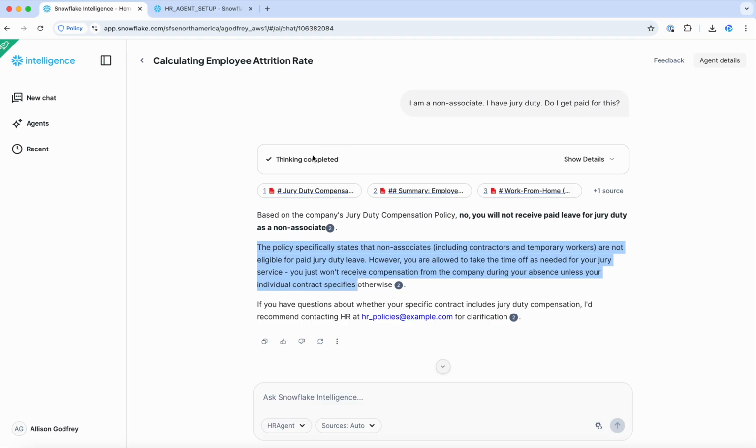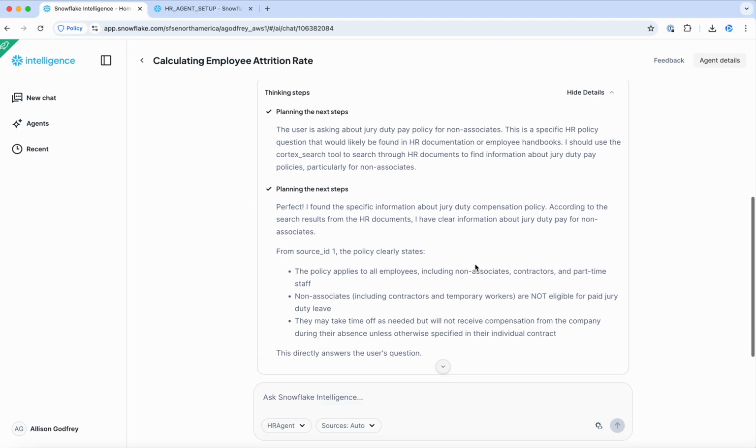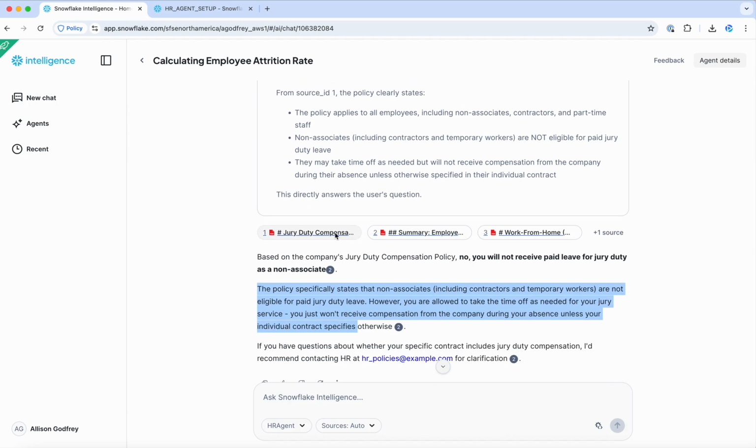and then it gives more explanation here. You can also show the details of the thinking steps as well as the sources that it used, and here is the PDF document on the jury duty compensation.